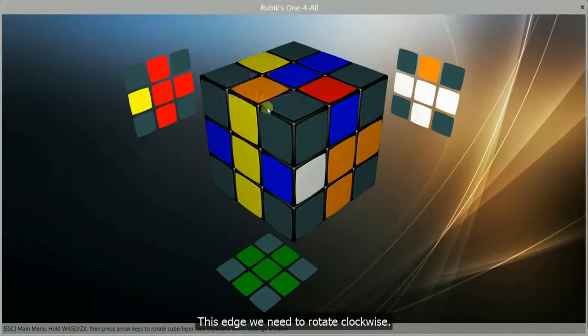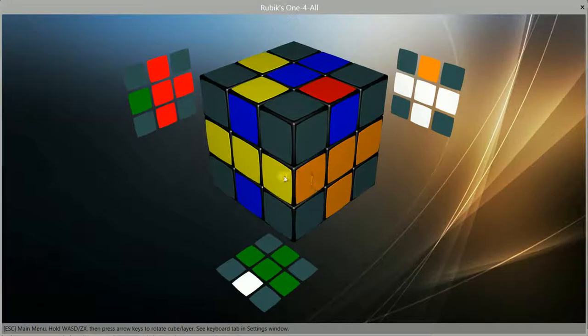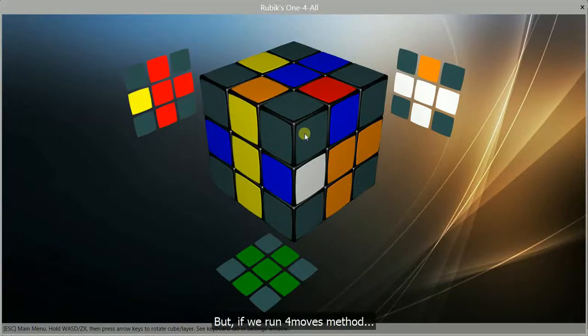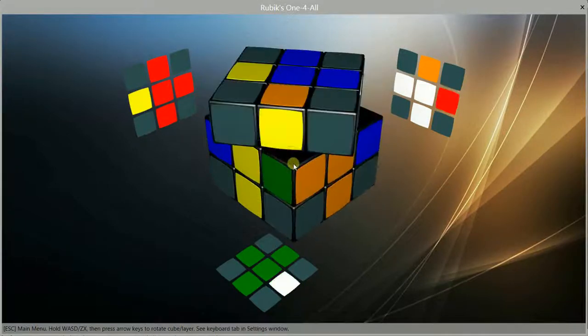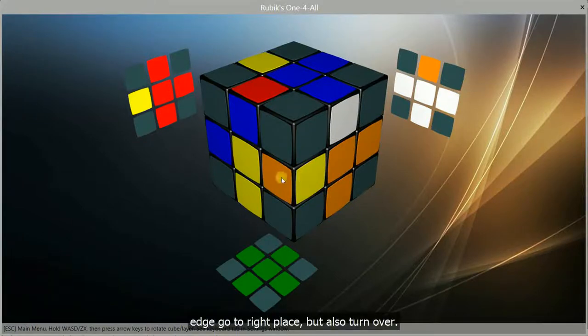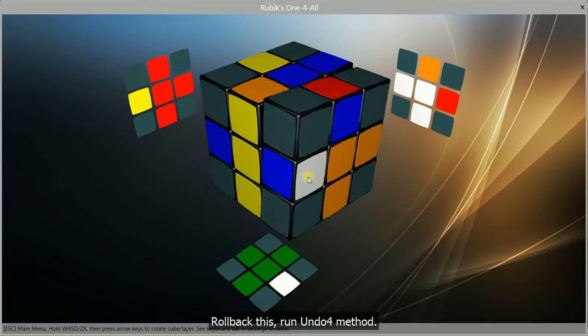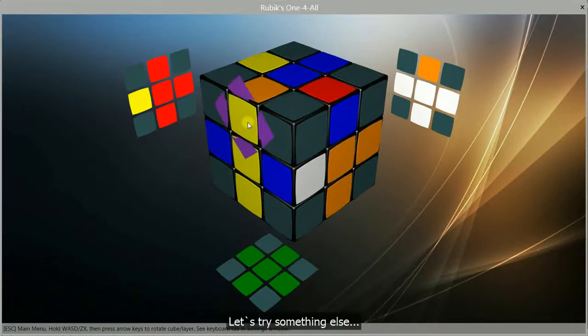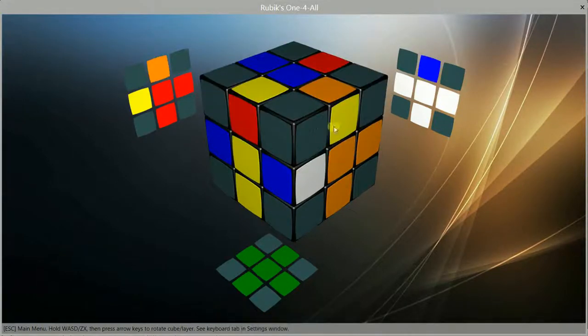This edge we need to rotate clockwise. But, if we run 4 moves method, edge go to right place, but also turn over. Roll back this, run Undo4 method. Let's try something else.